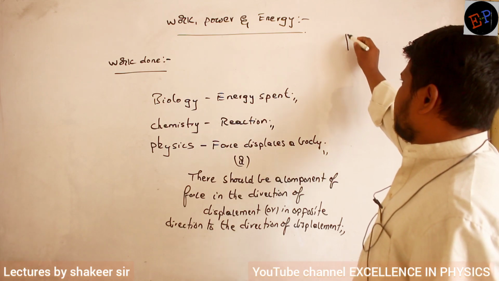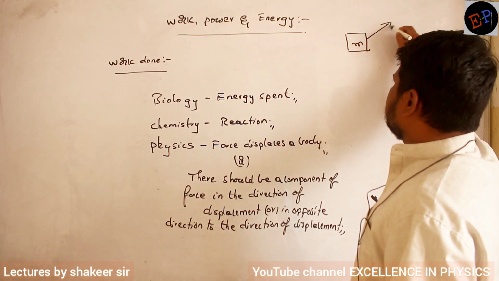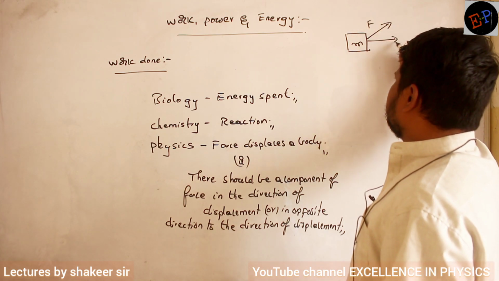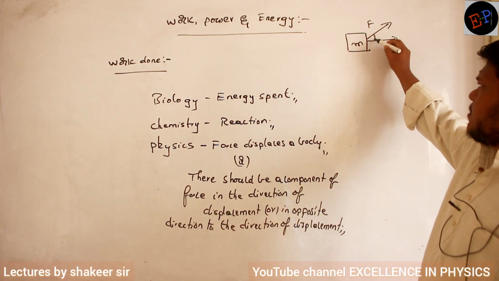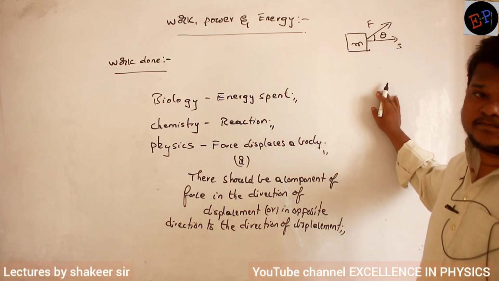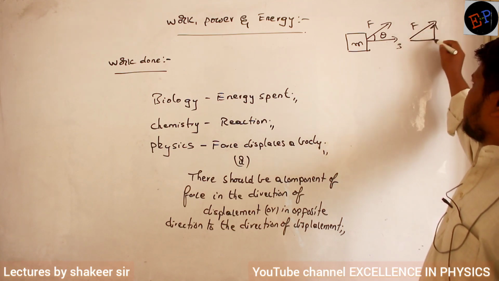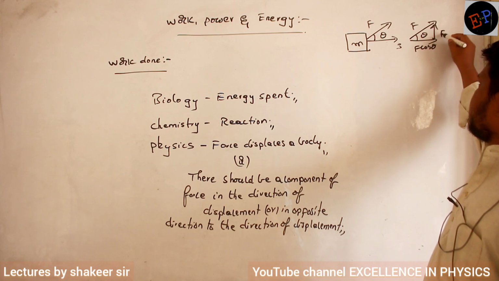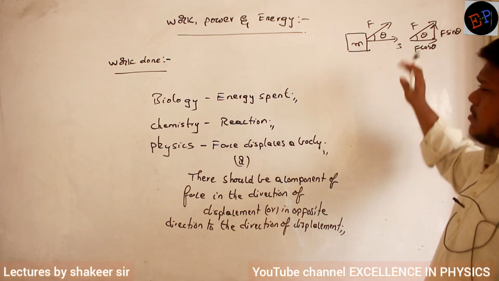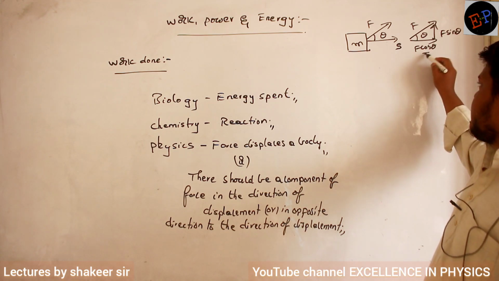See here. For example, this is a body of mass m and I am applying force in this direction, but the body is moving in this direction. Clear? So angle between force and displacement is how much? It is angle theta. Then if I split this force into two components, I can split like this, no? So this is theta, this is F cos theta, and this is F sin theta. Clear now? Now which is the component which is present in the direction of displacement here? F cos theta is present now.